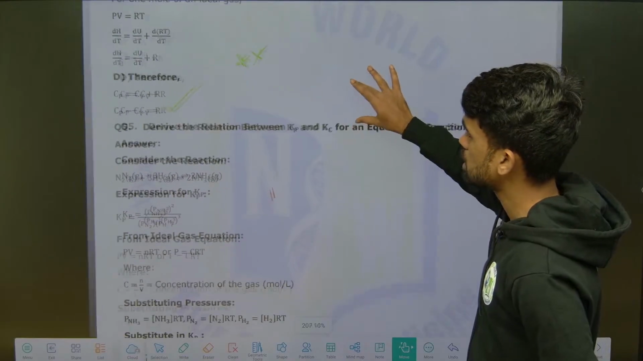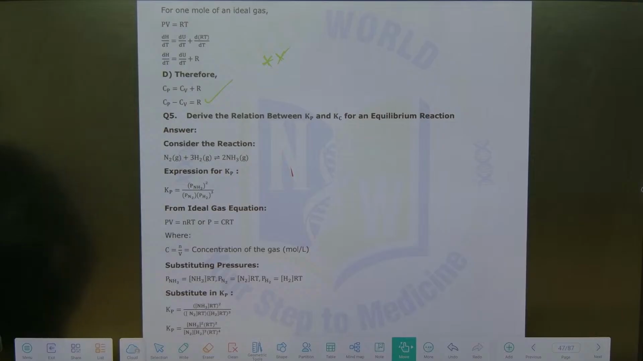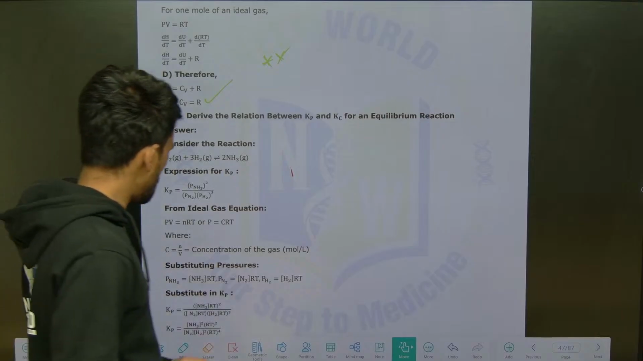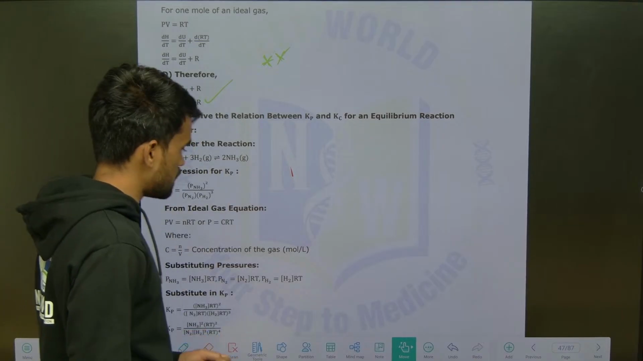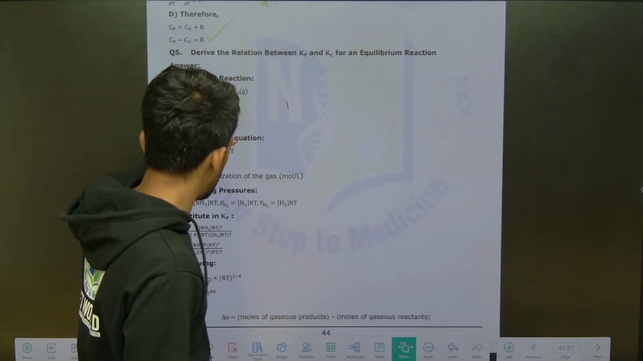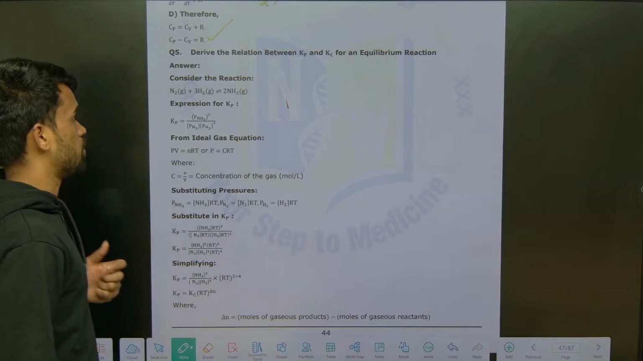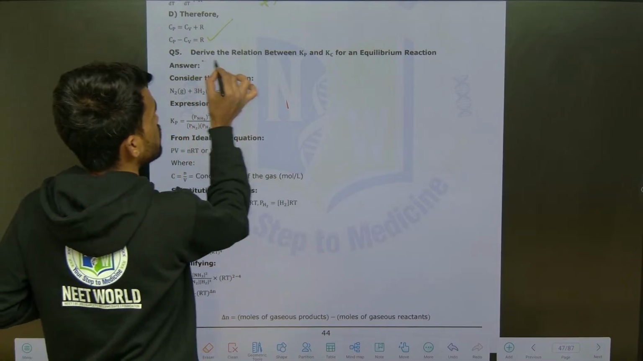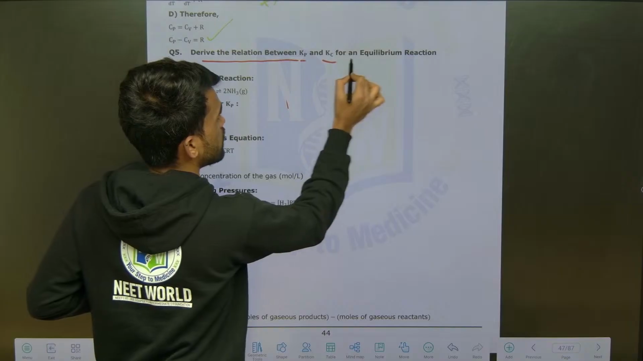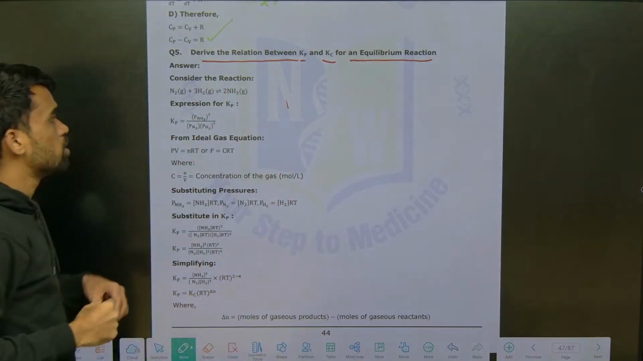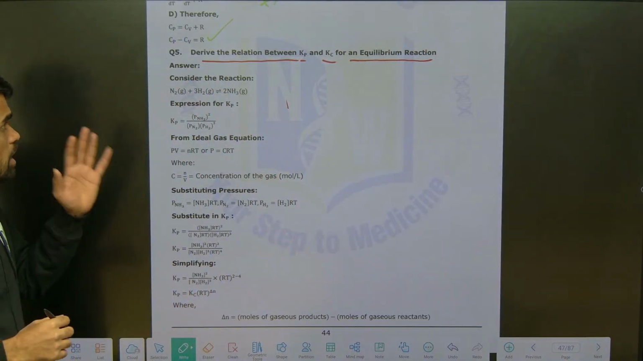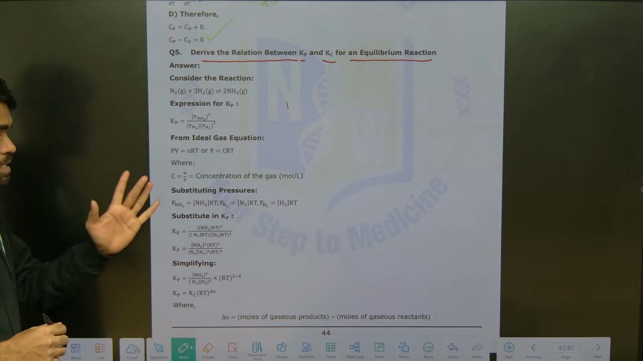Then next we have a few questions to be discussed from the equilibrium chapter. So let us start our discussion of these equilibrium questions, because we need to cover as many questions as we can. Now look here: derive the relation between Kp and Kc for an equilibrium reaction. They are asking what is meant by Kp, Kc and their relation.